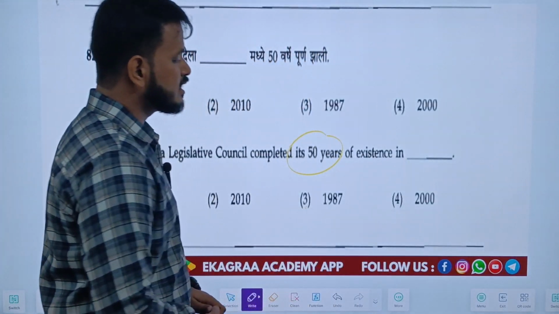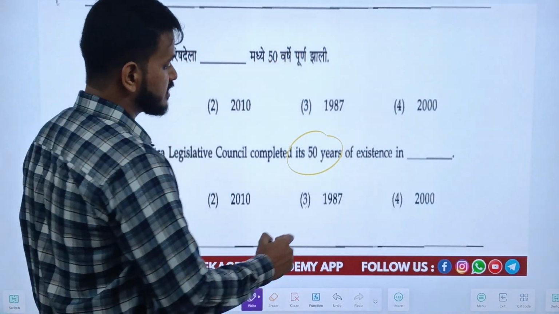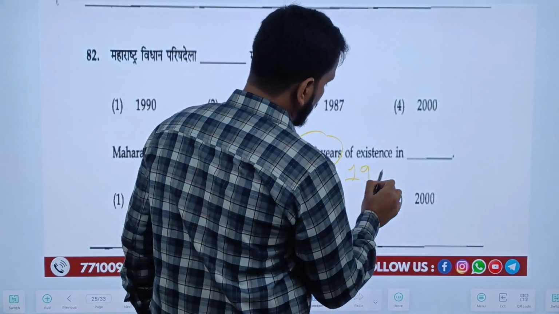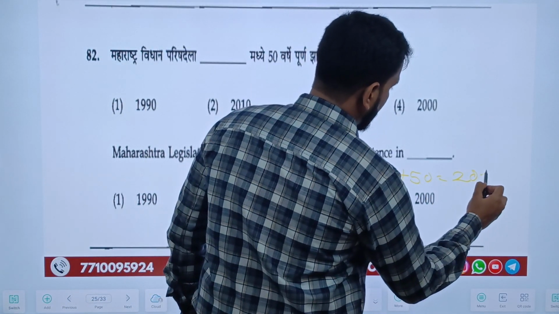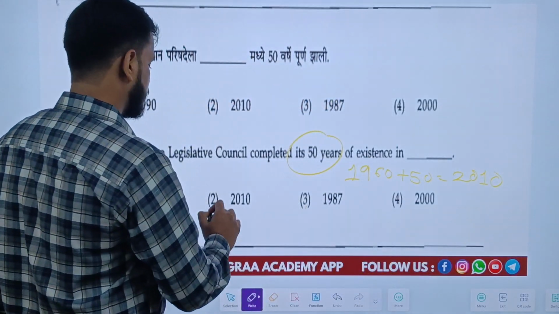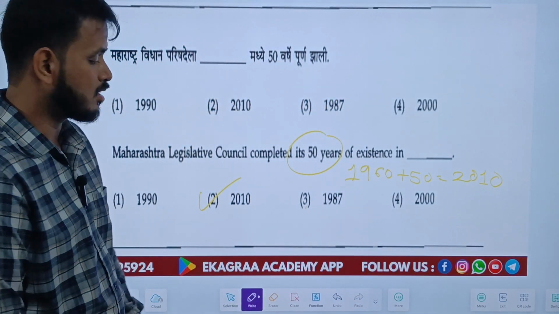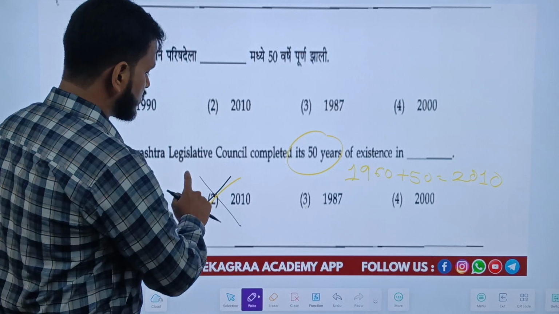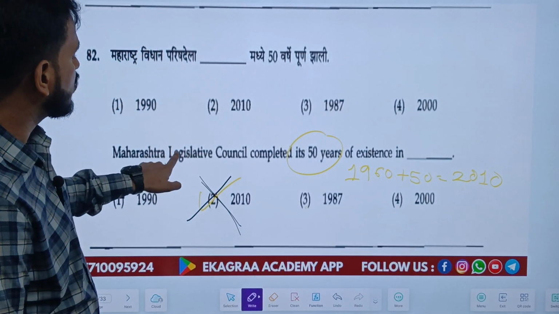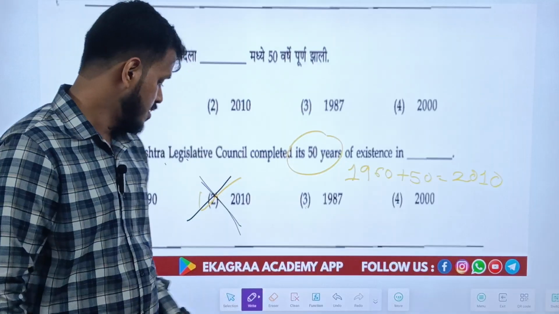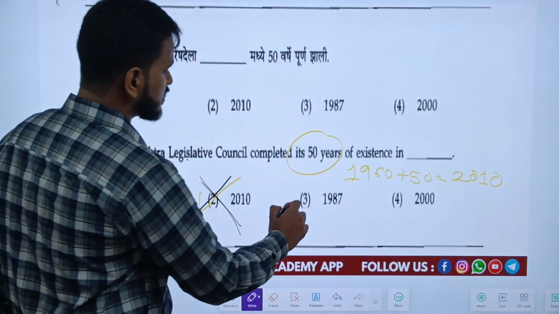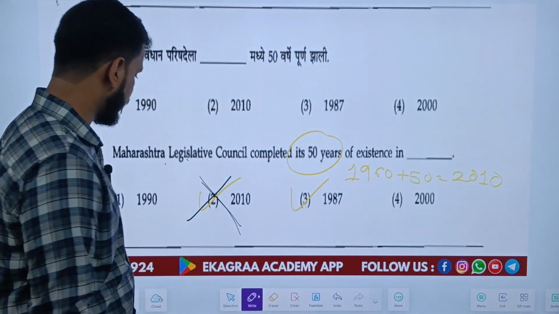So many of the students made the mistake that Maharashtra was established in the year 1960. So 1960 plus 50, so 2010 might be the right answer. Many students mark 2010 as the right answer, but no, 2010 is the wrong answer, because the Legislative Council of Maharashtra has existed since 1937. That's why the right answer is 1987, the 50 years.